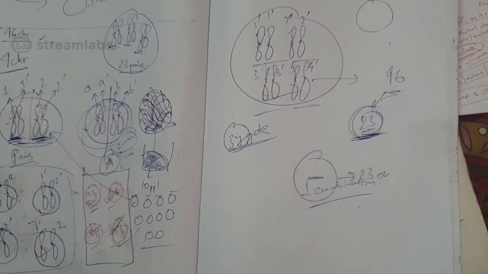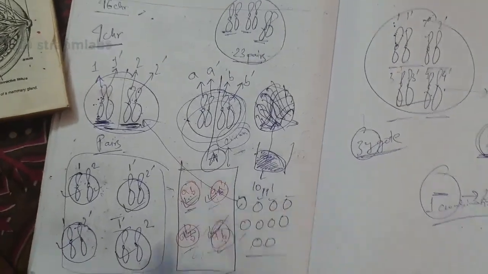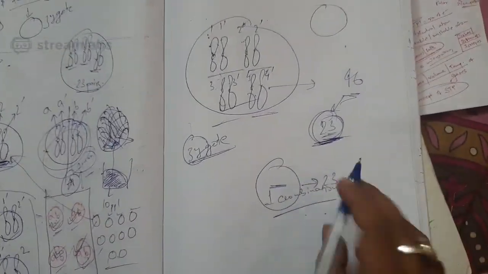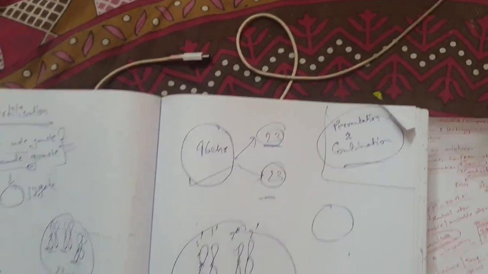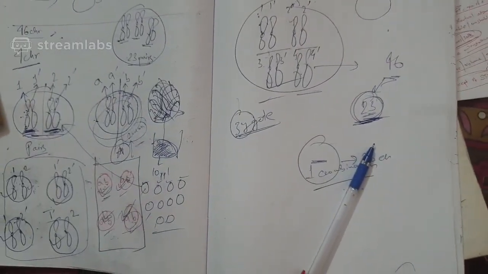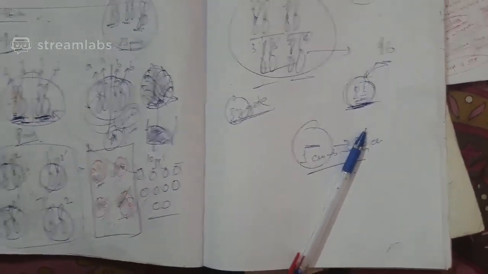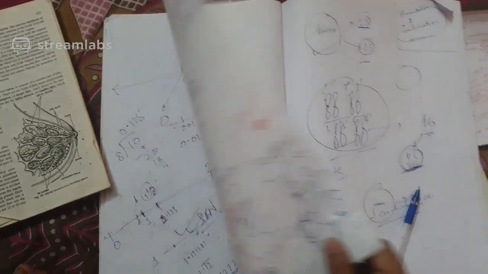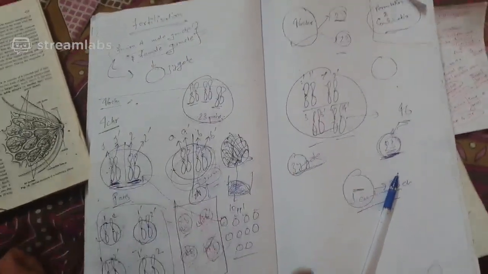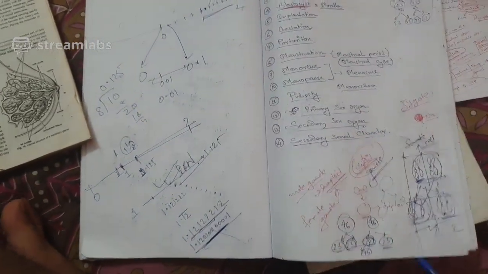I hope that you have understood this particular concept, that in case of humans there is only one ovum waiting. So which 23-chromosome combination from the 46 diploid, in case of permutation and combination, out of that only one is waiting. I hope you have understood the entire thing up to this much. So that is what I needed to talk about, a little bit about fertilization. Please keep in mind what I have talked about fertilization.